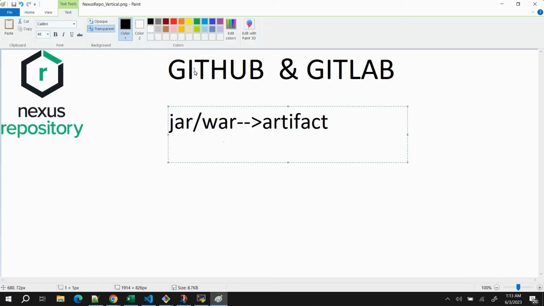In case of Node.js applications, we have npm packages, I think. So these are also artifacts for Node.js applications. Artifacts are basically these kinds of files which have certain dependencies and everything packaged. In our case, since we are proceeding with Java based applications, we will consider a jar or war file. So you got the point, what is an artifact.